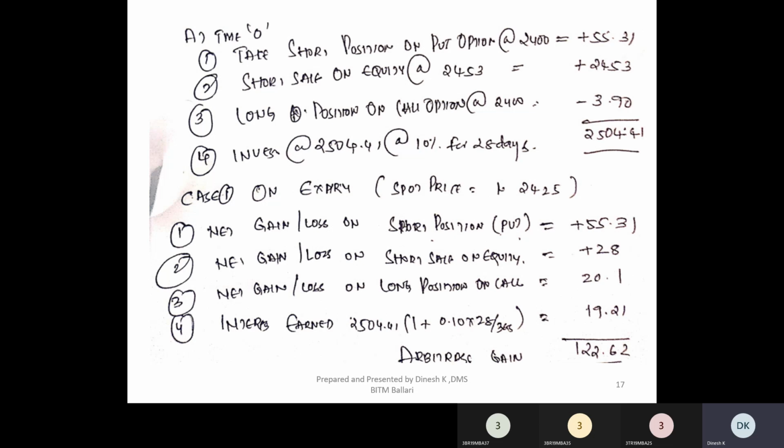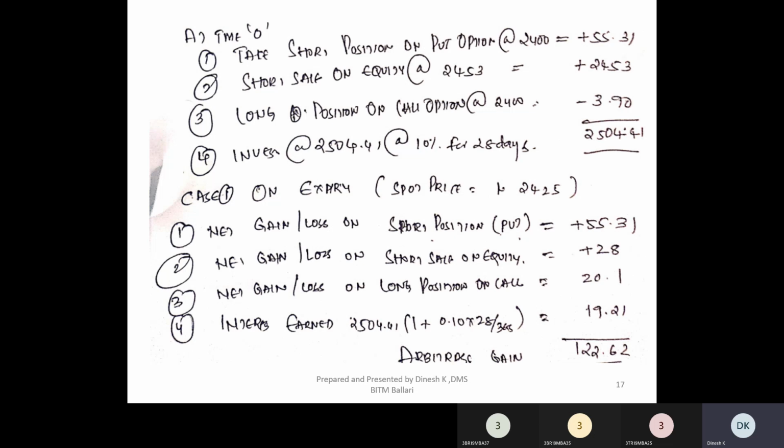Okay, at the time T0, you've taken a short position on a put option for 2400. When you take a short position on a put option, you have an obligation to buy from a put buyer, where the put buyer has a right to sell. The put buyer will sell only when the price is less than 2400. If the spot price on the 28th day is less than 2400, the put buyer will sell to you, because you've taken a short position on a put option.